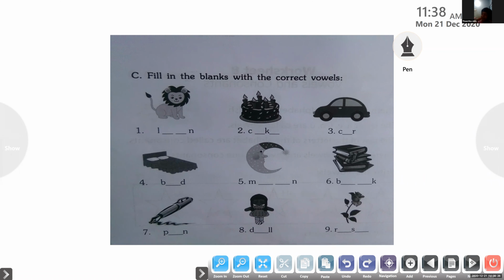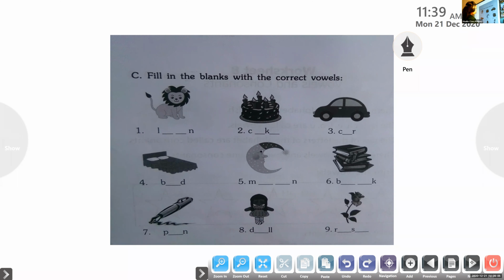Good girl. Adam, unmute. Number 6. Unmute again. Touch it one time. Yes. Number 6. B-O-O-K. Very good. Nakshatra, unmute. Number 7. P-E-N. Very good. Thank you.